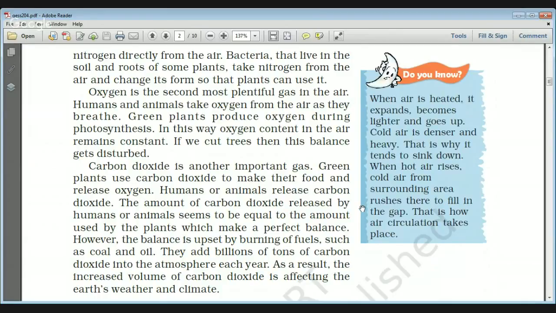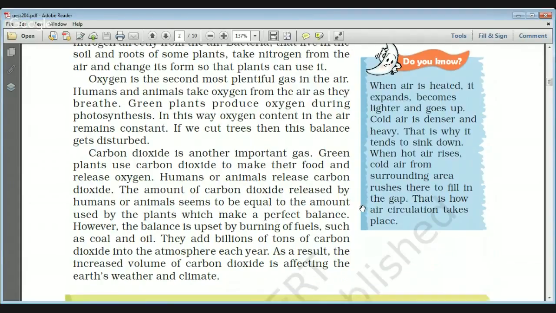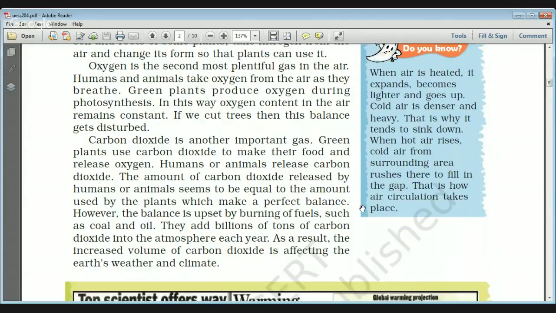So in this way, an equilibrium in the environment is maintained. But this equilibrium will be disturbed if we go for the deforestation process and keep cutting the trees. Carbon dioxide is a very important gas because green plants use carbon dioxide to make their food, and in the process they release oxygen. The amount of carbon dioxide released by humans and animals seems to be equal to the amount used by the plants, which makes a perfect balance.